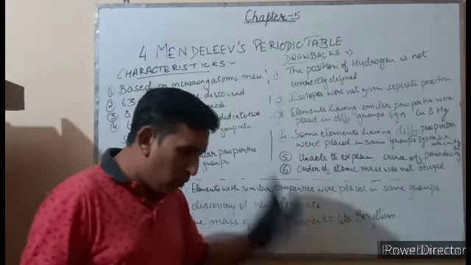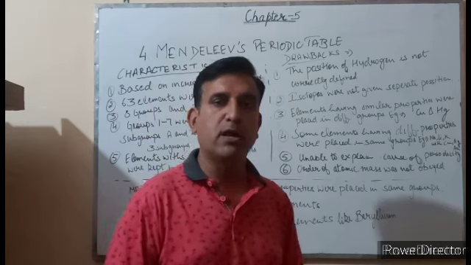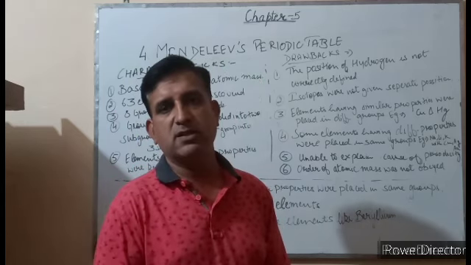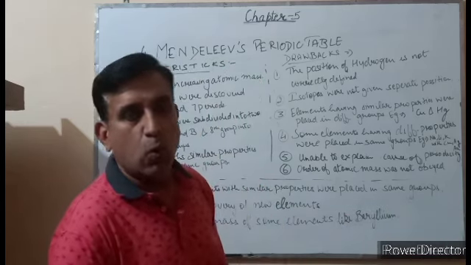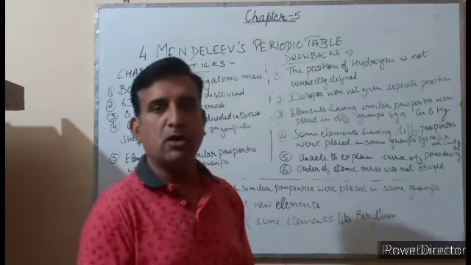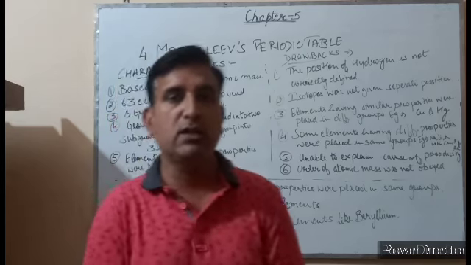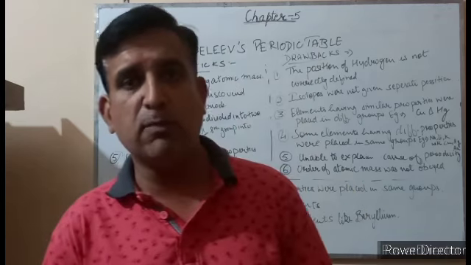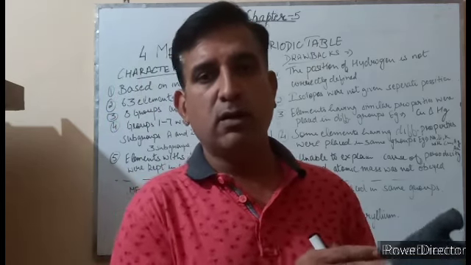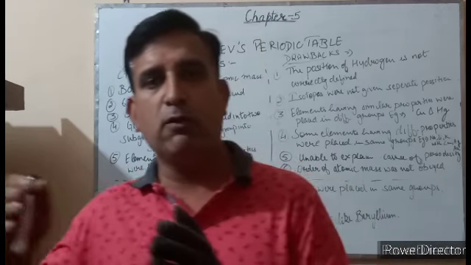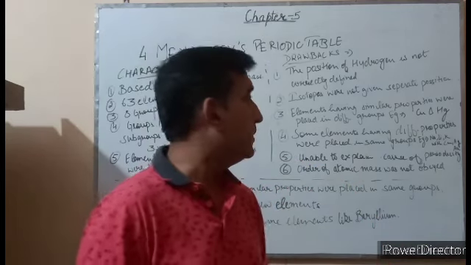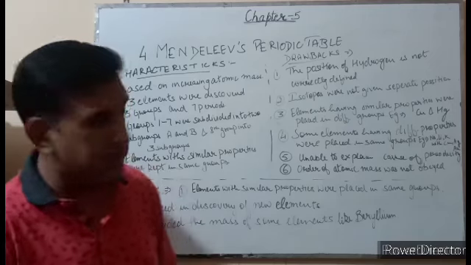Then, in spite of all these merits and becoming so popular at that time, his model was also rejected. Why? Because of certain limitations or drawbacks. The first limitation was that the position of hydrogen was not correctly defined. As we are all aware, some of the properties of hydrogen resemble those of alkali metals and some those of halogens. So where to place it? Mendeleev could not explain it.